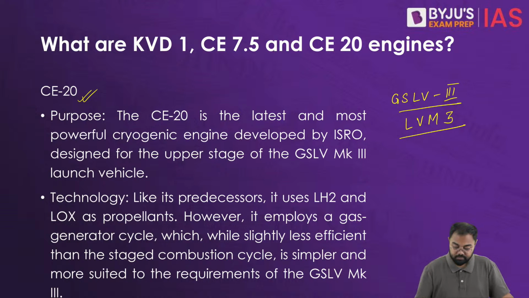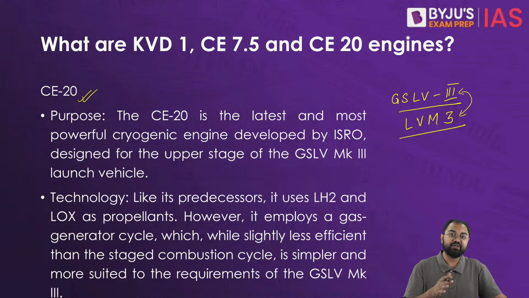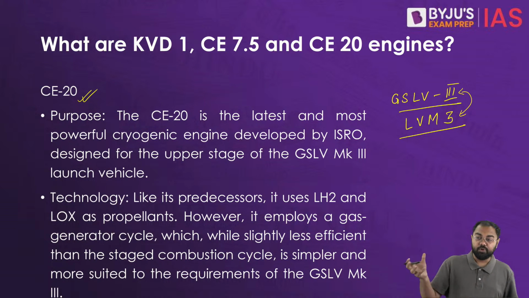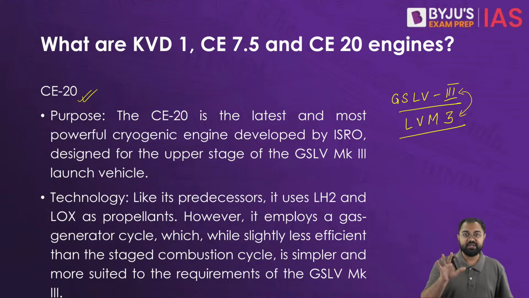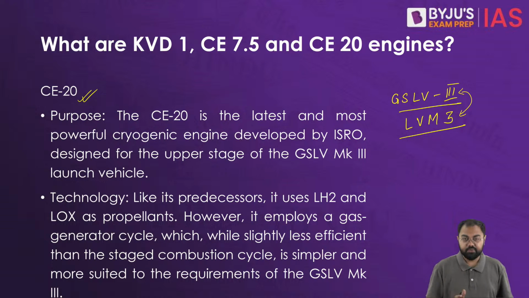So that's why these three engines become important. CE 7.5 and CE 20 have been developed in India, while KVD-1 was the first engine that we had borrowed from Russia, and we were using it in our GSLV Mark 1. Now GSLV Mark 1 and Mark 2, initially you will see that they have not been very successful. You will see that there has been almost just 50% success.